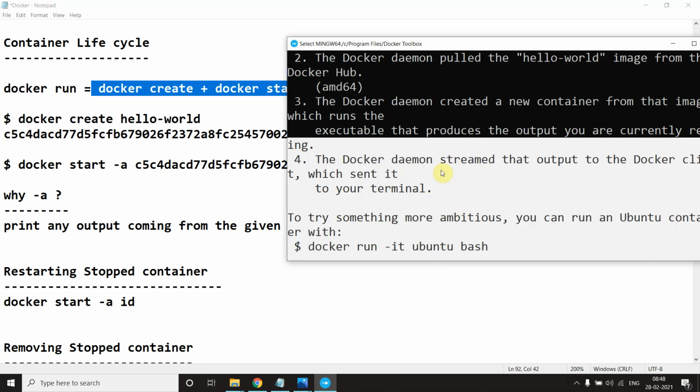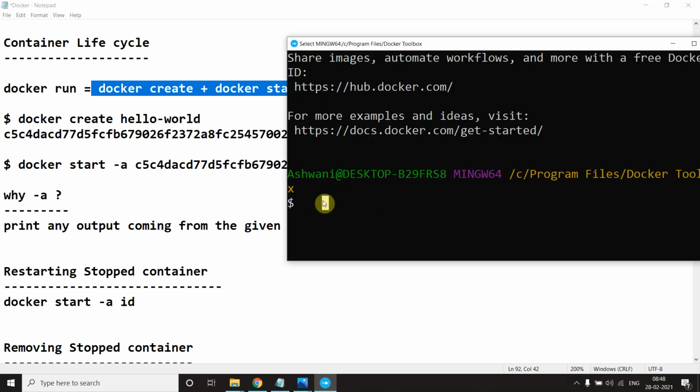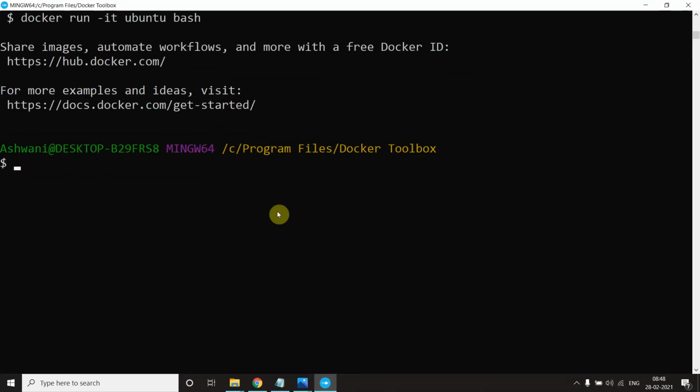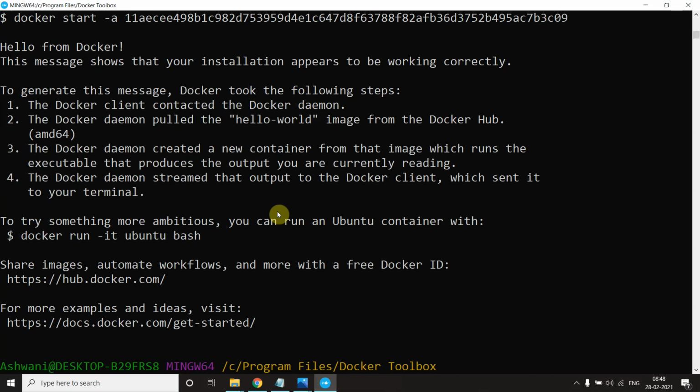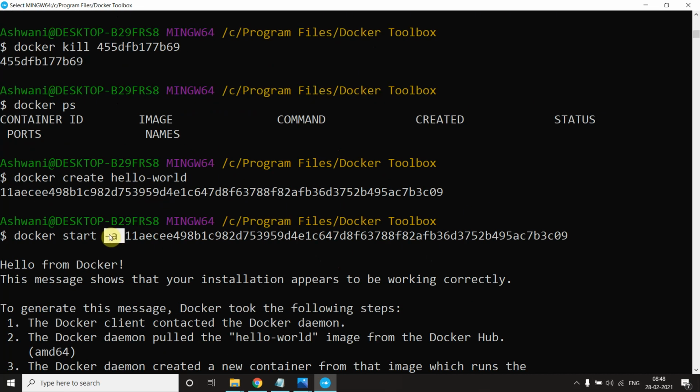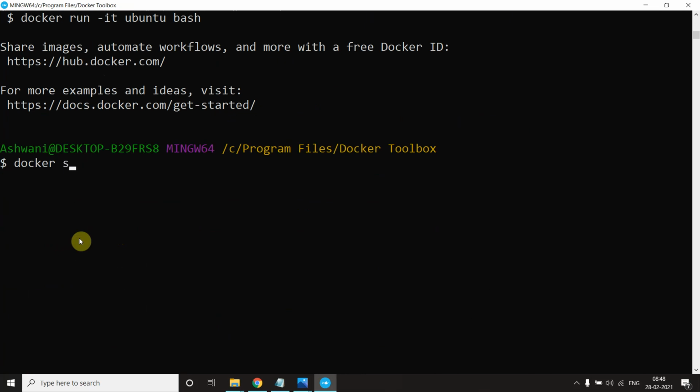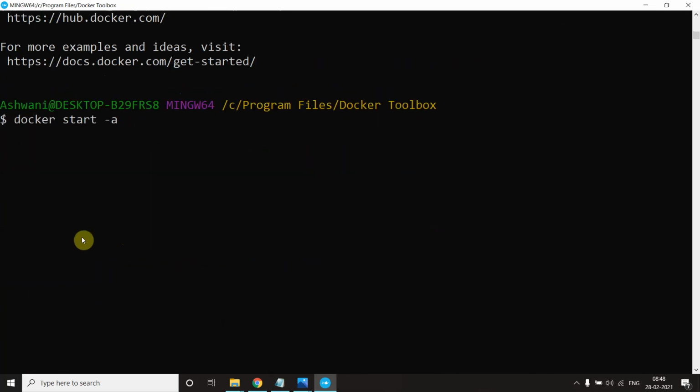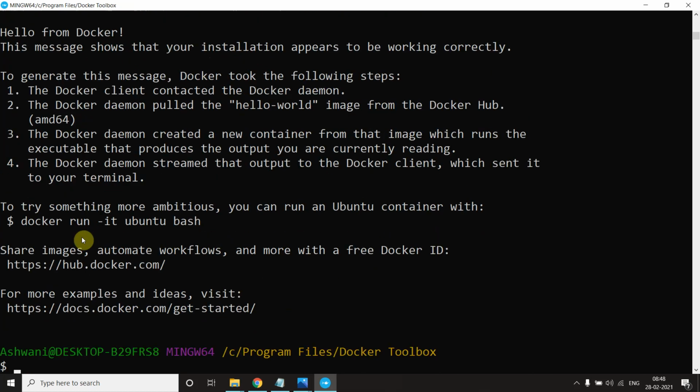Suppose I run this container here. As you know, we start this with -a. So here I will do docker start -a, and I need that particular id. This is with -a, and suppose I don't want to start with -a, then what is the problem with it? Let's see.